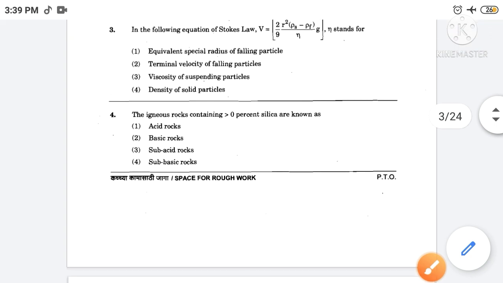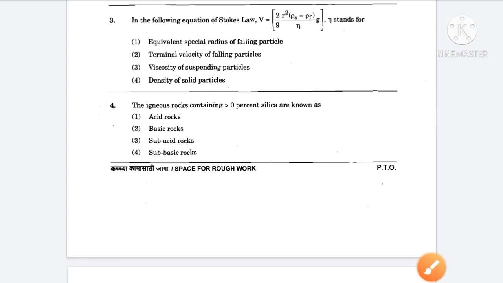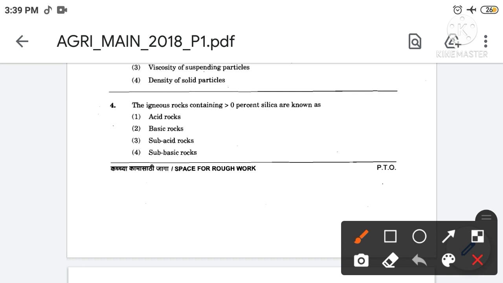Then next, the igneous rocks containing more than 0% silica are known as. The correct answer is option number 1st. So the igneous rocks containing more than 0% silica are known as acid rocks.